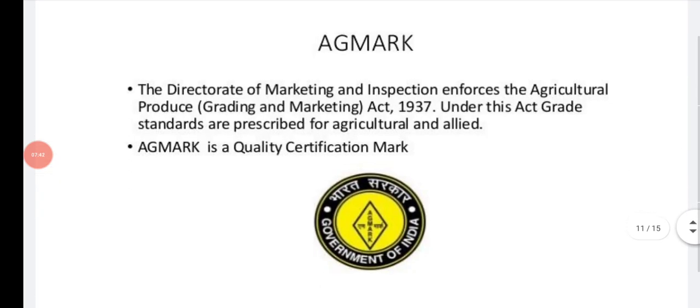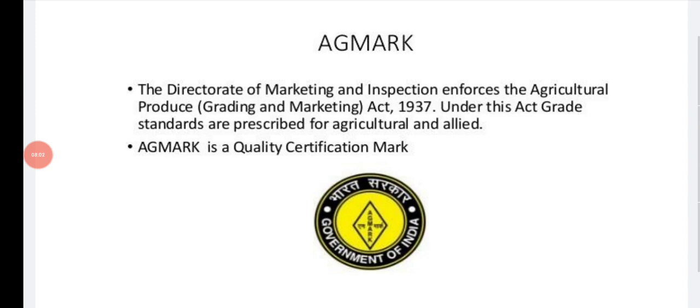What is Agmark? The Directorate of Marketing and Inspection enforces the Agricultural Produce Act 1937. Under this act, grade standards are prescribed for agriculture and allied products. Agmark is a quality certification mark.